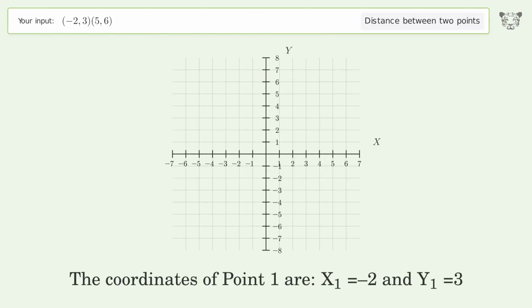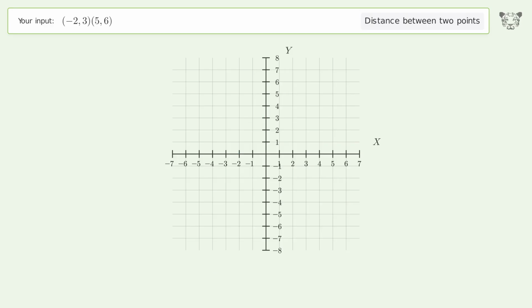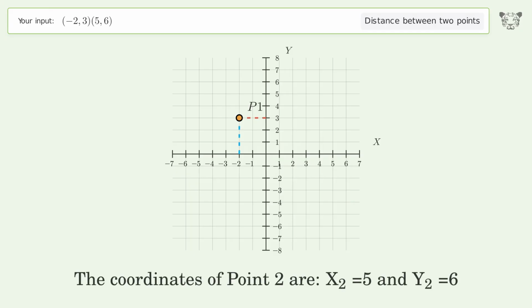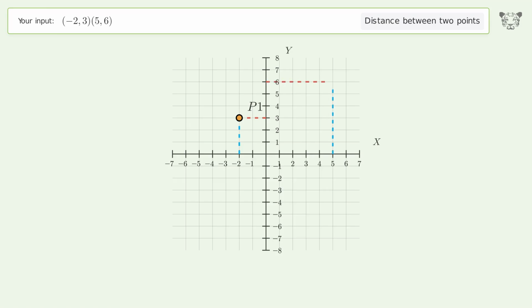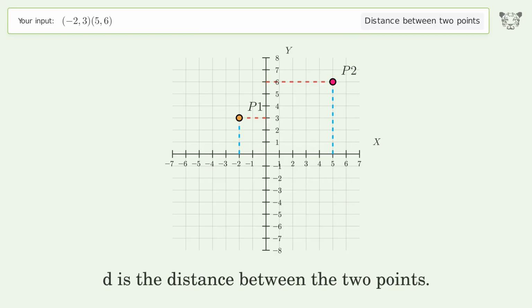The coordinates of point 1 are x1 equals -2 and y1 equals 3. The coordinates of point 2 are x2 equals 5 and y2 equals 6. D is the distance between the 2 points.